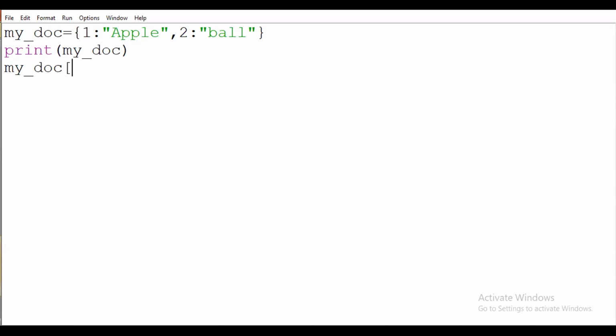Sorry, I want to update the value of a key, that is 1. 1 is equal to, suppose I want to add